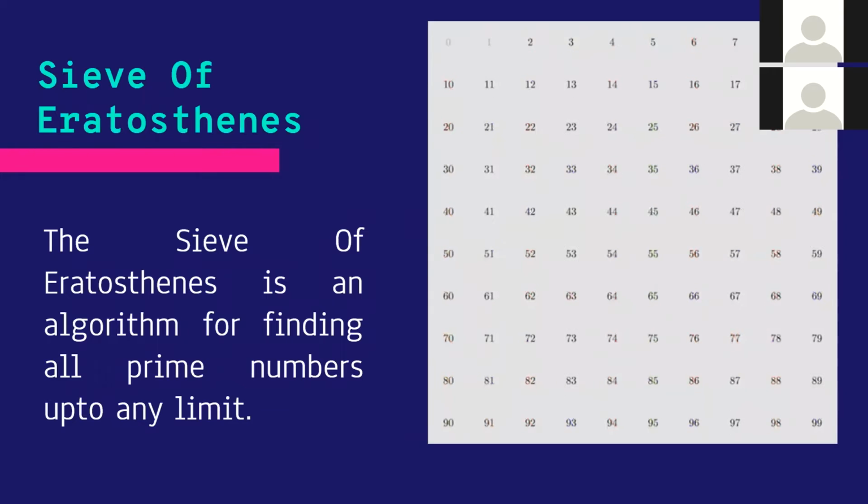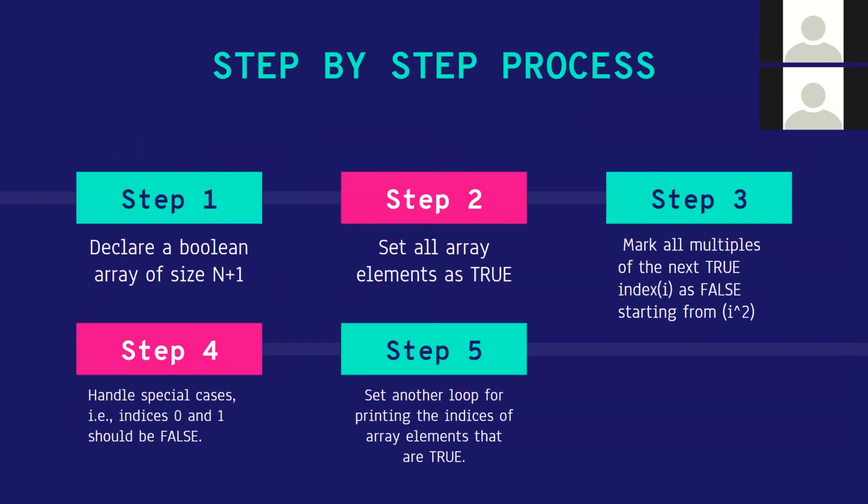So let's try to look at the step-by-step process of implementing this. The first step is to declare a Boolean array of size n. Okay, you know what? Let's not declare any arrays now. Let's just try to understand how this works in human language. Let's not get into the coding part already.